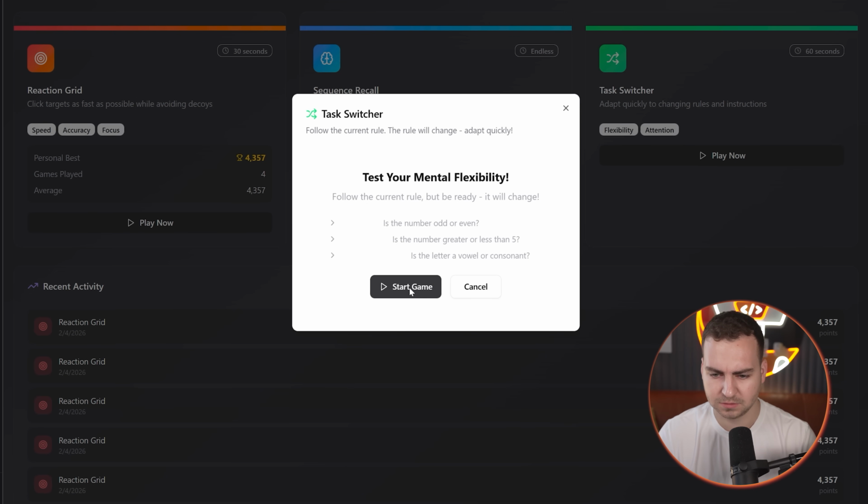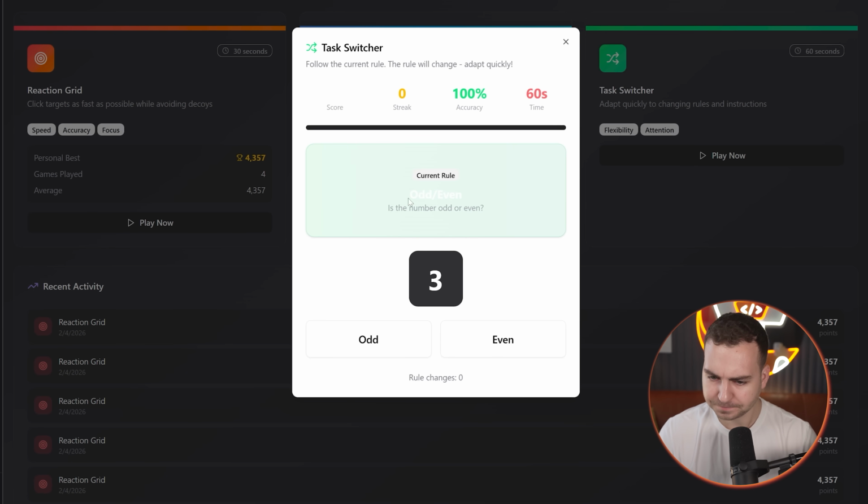Let's go to task switcher. Let's try this one here. So follow the current rule, but be ready. It will change. Current rule, odd, even. It is odd. Odd, even, odd, odd, even, greater or less than 5, less than, or yeah, is that less than 5? No, greater than 5.